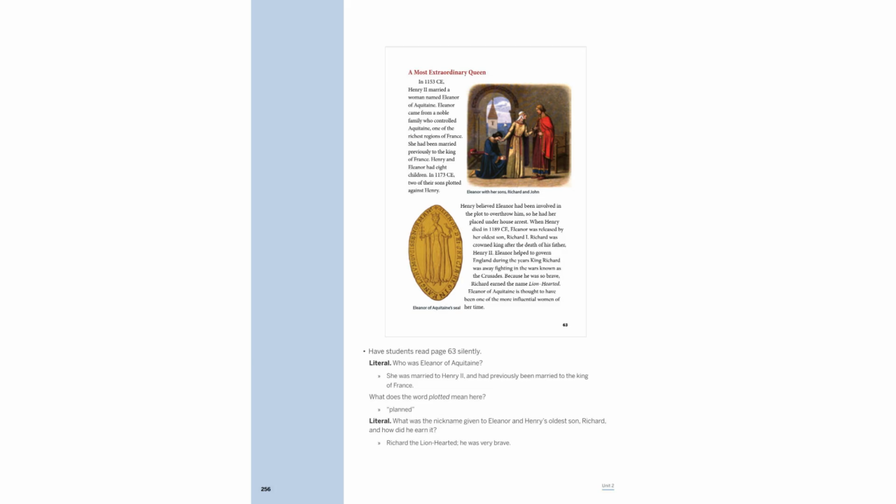Eleanor of Aquitaine, married to Henry II, was a powerful figure from a noble family in France. She had 8 children with Henry, including Richard the Lion-Hearted, known for his bravery. Suspected of plotting against Henry, Eleanor was placed under house arrest, but later released by Richard, who became king and